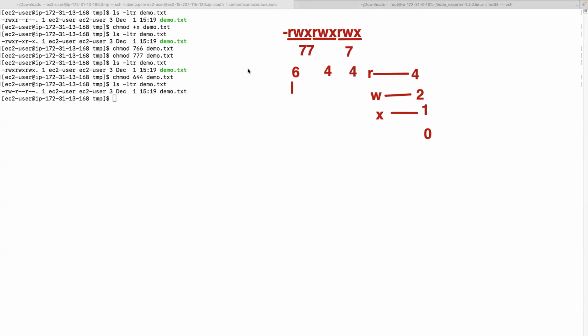Got it? Is this clear for everyone? Any confusions, questions? This is called numeric mode, the more widely used way of handling it.